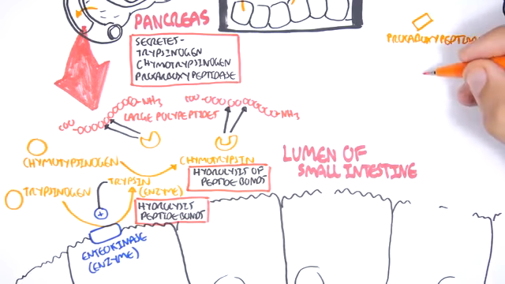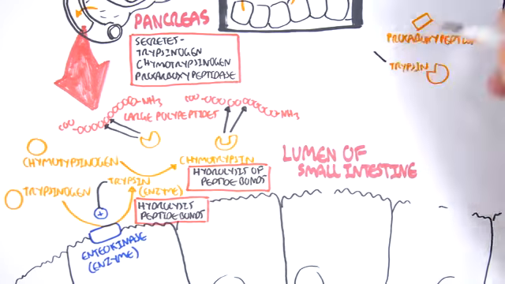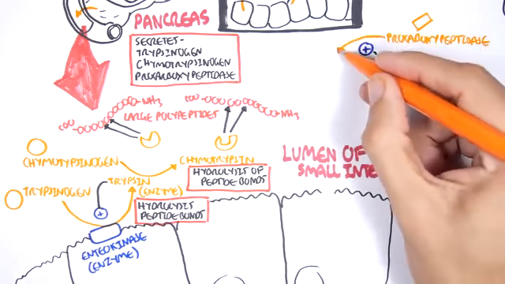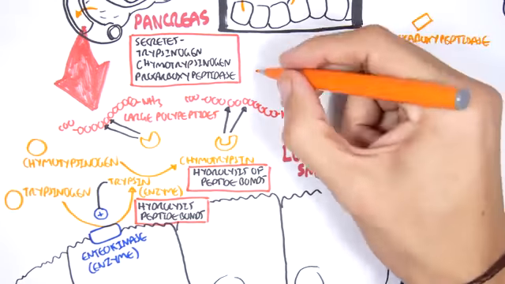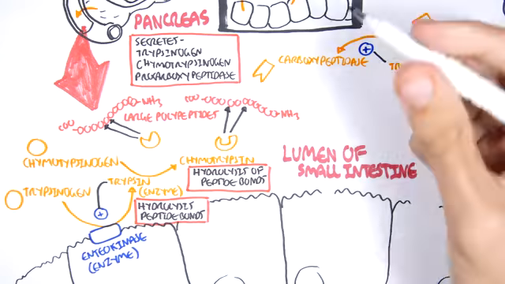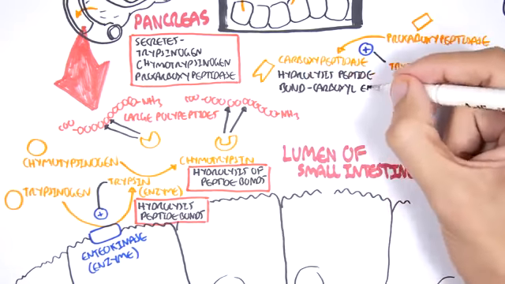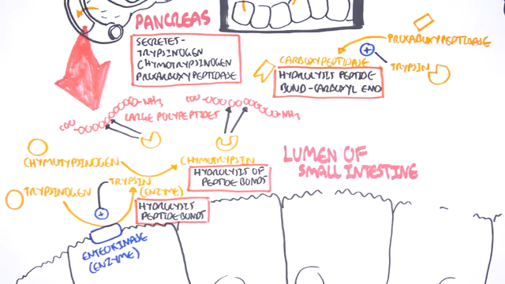The third reason trypsin is a big deal is that it also stimulates the conversion of procarboxypeptidase to carboxypeptidase, which is the active form. So trypsin really buffs up or stimulates protein digestion in the small intestine. Now, carboxypeptidase is an enzyme that hydrolyzes peptide bonds from the carboxyl end of the protein. So from this end of the protein. You can remember this because the name of the enzyme, carboxypeptidase, is like carboxyl group, carboxyl end.